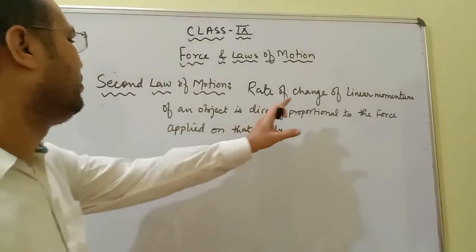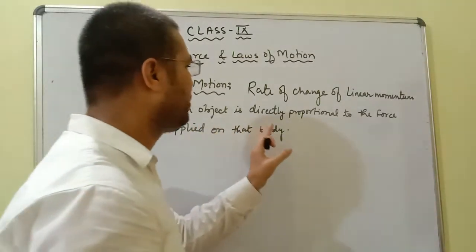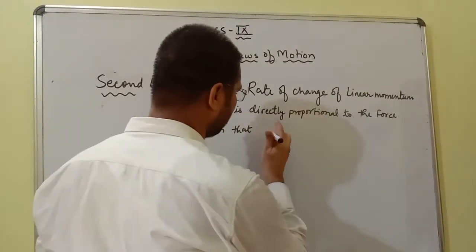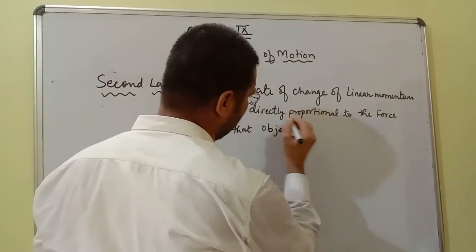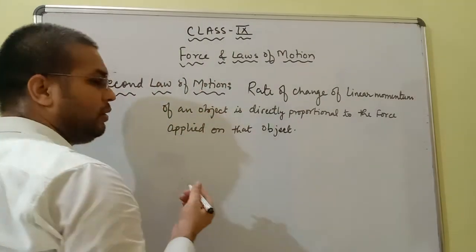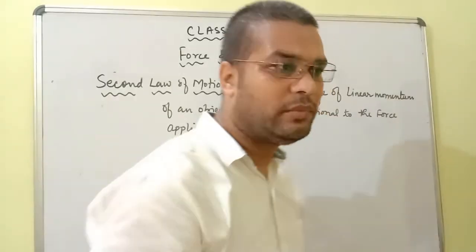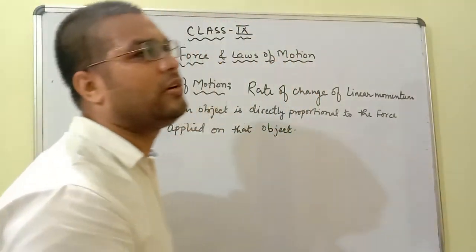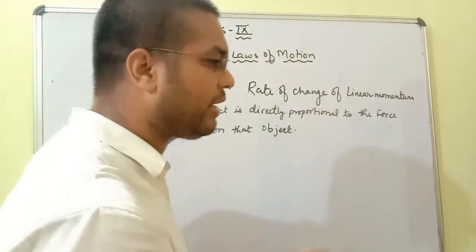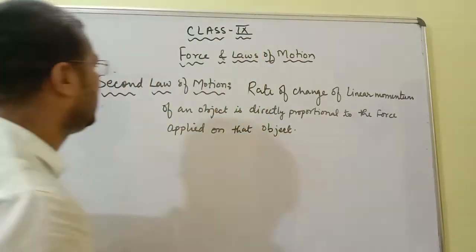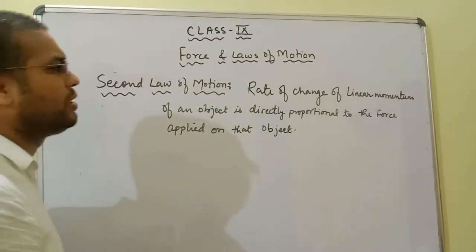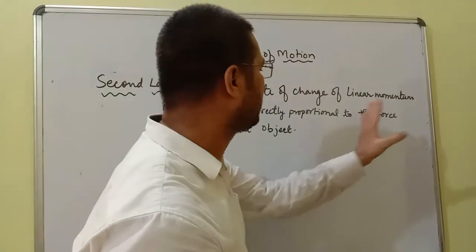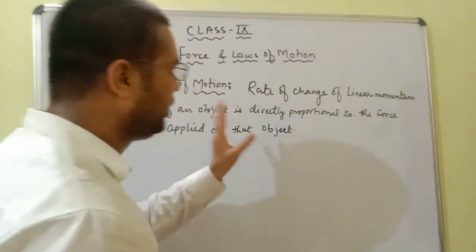Rate of change of linear momentum of an object is directly proportional to the force applied on that object, and the change in linear momentum is in the direction of the force applied. So this is our statement of the second law of motion: the rate of change of linear momentum of an object is directly proportional to the force applied on the object.